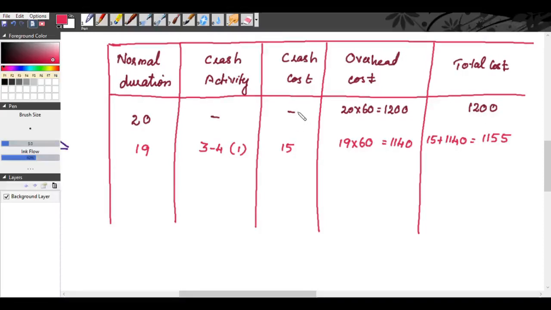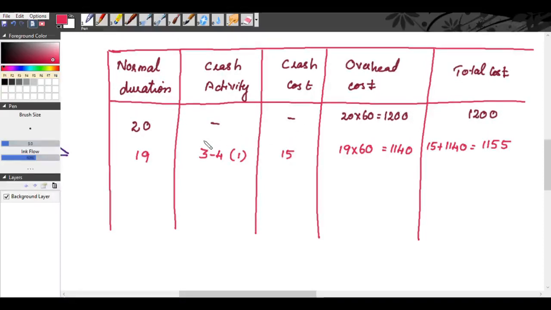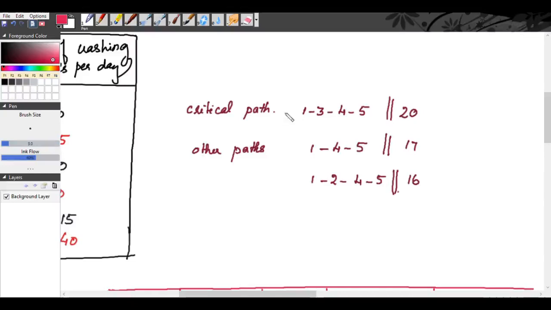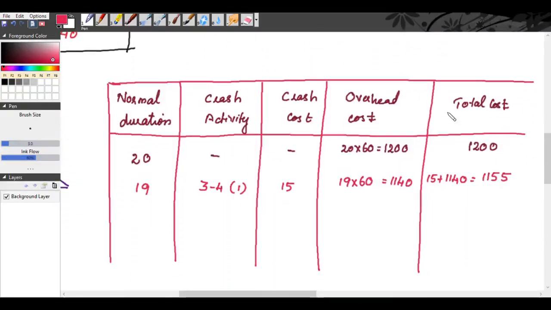So you have crashed the activity 3, 4 for 1 day, right? So when you are crashing this activity 3, 4, this 20 days becomes 19 days. There is no 3, 4 activity in this path and this path. So that's all.